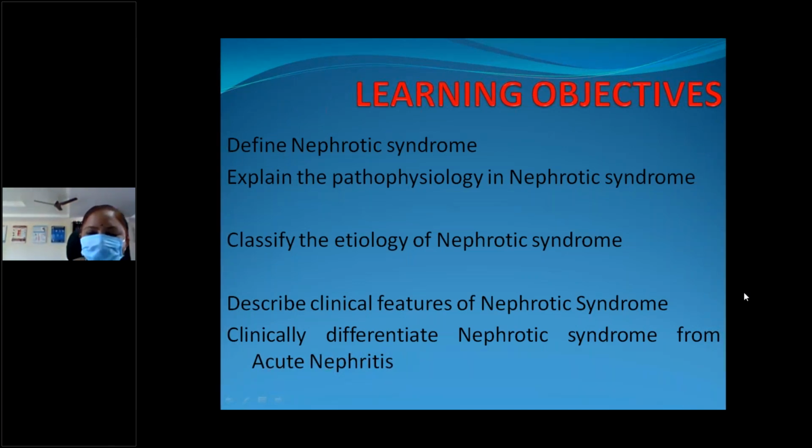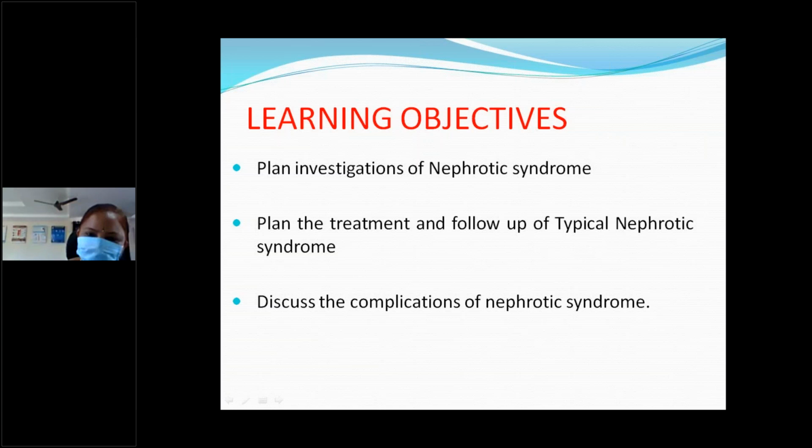The main learning objectives of this class are, at the end of this class, all of you should know the definition of nephrotic syndrome, the pathophysiology, how to classify the etiology, and the clinical features. You should differentiate nephrotic syndrome clinically from acute glomerulonephritis, plan investigations for a child with nephrotic syndrome, plan the treatment and follow-up of a typical nephrotic syndrome, that is minimal change nephrotic syndrome or steroid sensitive nephrotic syndrome, and discuss the complications of nephrotic syndrome.